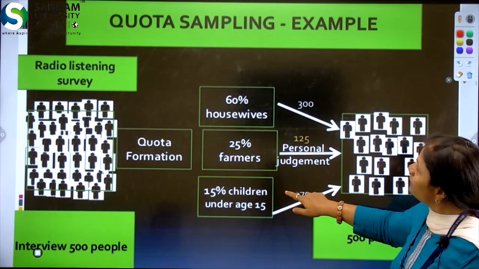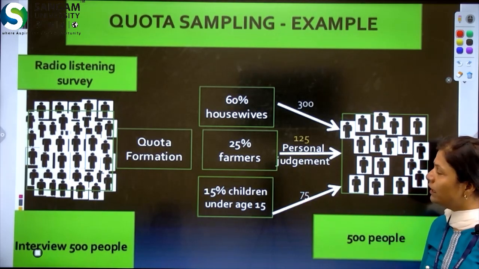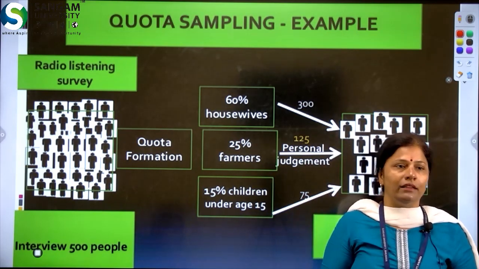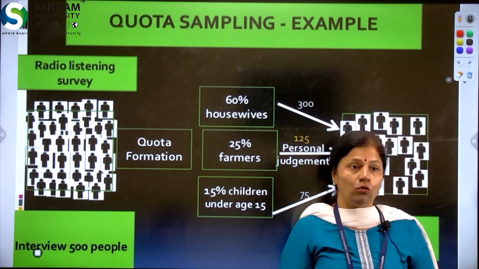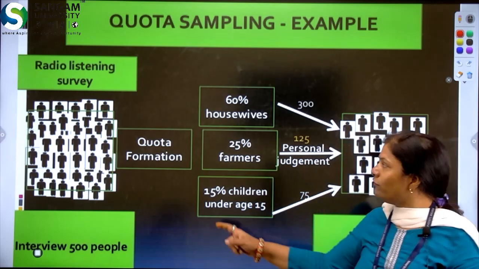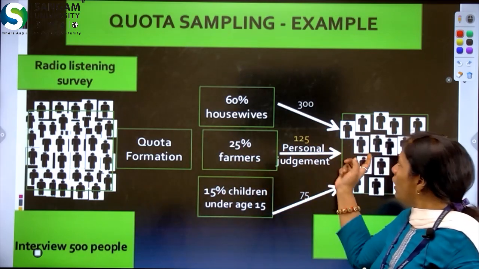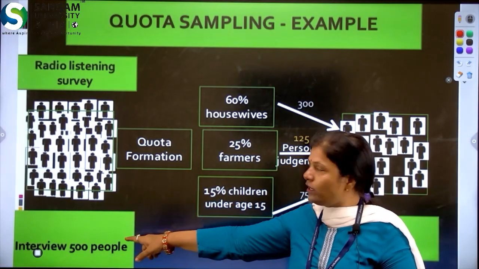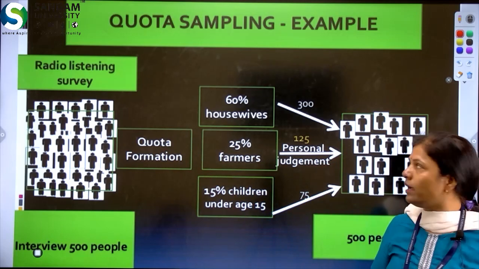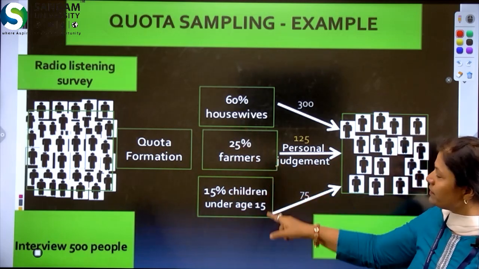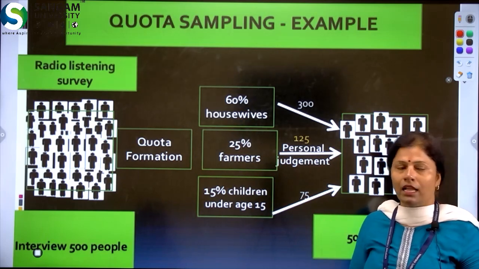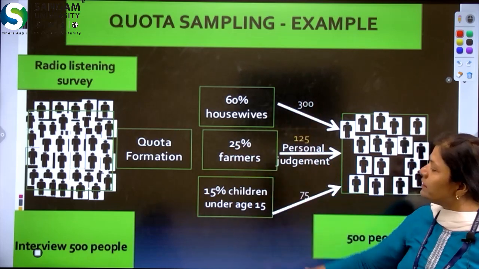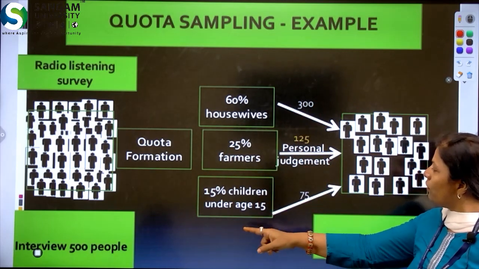Now, another non-probability sampling method is the quota sampling method, where the quota is in the form of percentages. Generally in government jobs also we see reservations, like 60 percent, ST, SC and so on. So, the quota is fixed. Similarly, in research you have to fix the quota to select your sample. For example, we interview 500 people, which is our population, and we form quotas: 60% housewives, 25% farmers and 15% children under the age of 15. Then 60% of 500 is 300, 25% of 500 is 125, and 15% of 500 is 75.